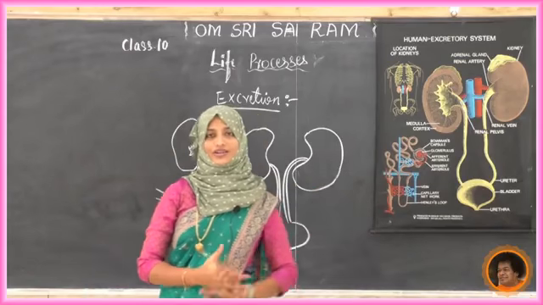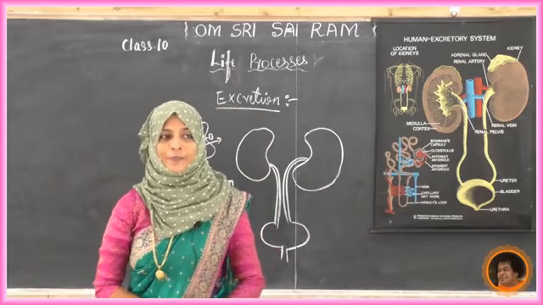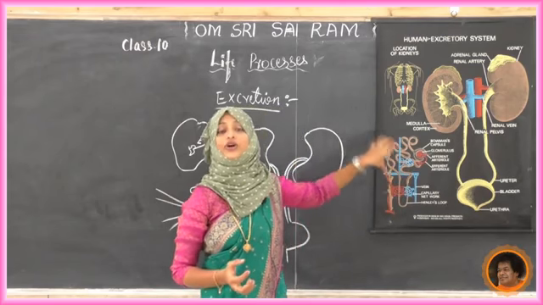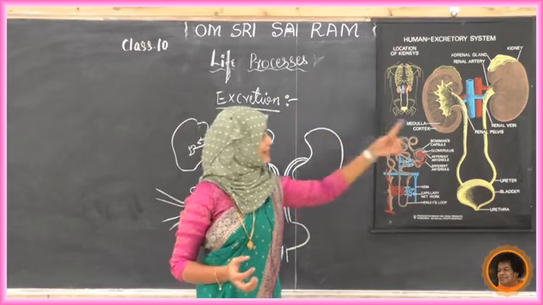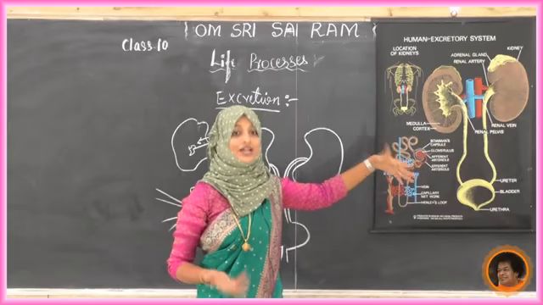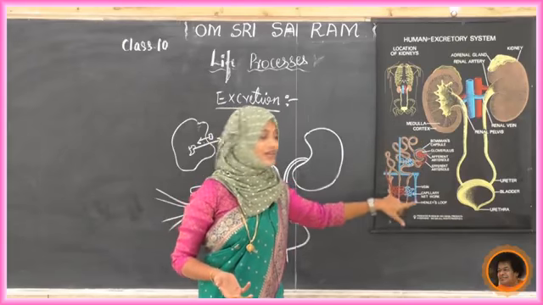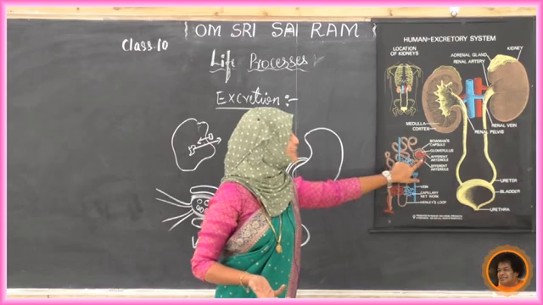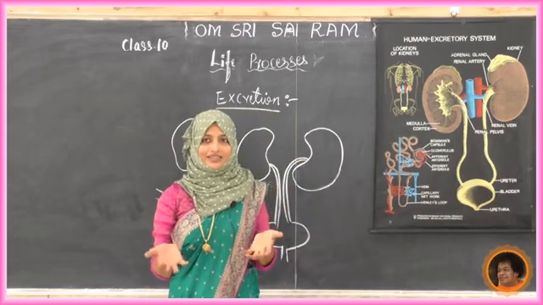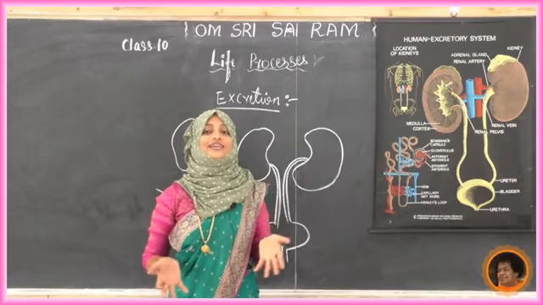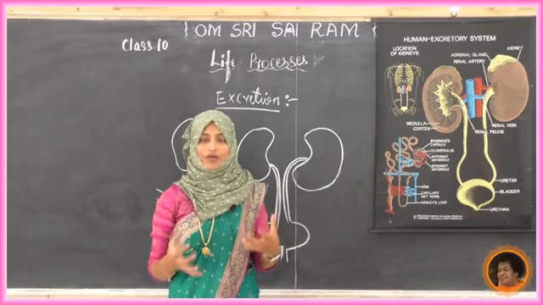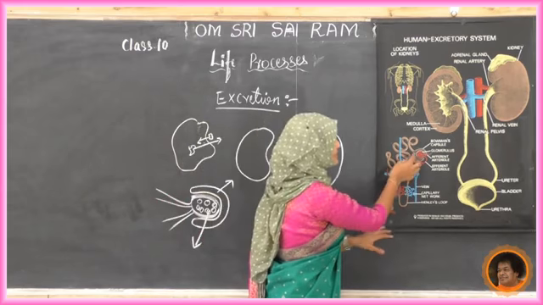Next, in the nephron, what is it actually doing? It is purifying the blood. In the capillary, only carbon dioxide and oxygen are exchanged, but in the nephron, in this portion, purification takes place. So what happens here? What does dirty blood contain? Yes, waste, that is nitrogenous waste, salt, and water. All those things are collected through this.